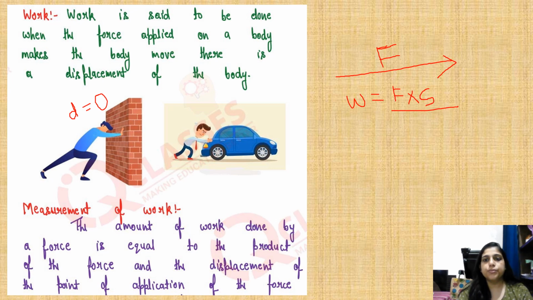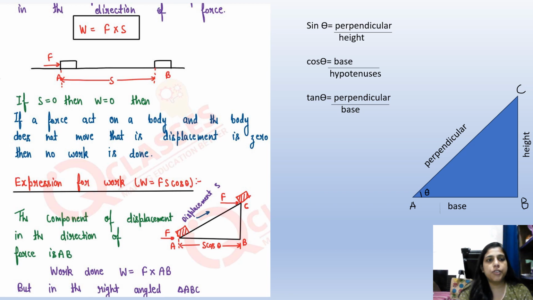Okay, here the work done is having the formula F into S. Here there is one object kept on the ground, okay, and external force F is applied on this object. This object is at rest at point A at first, and after the application of force, this object moves to the point B at a particular distance from point A, that is considered as the small s.